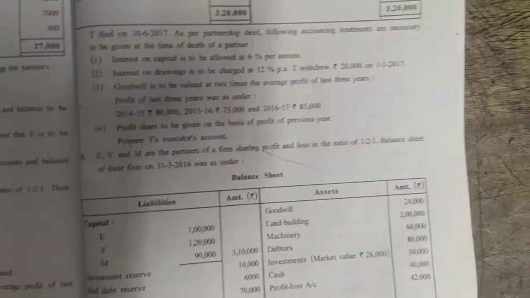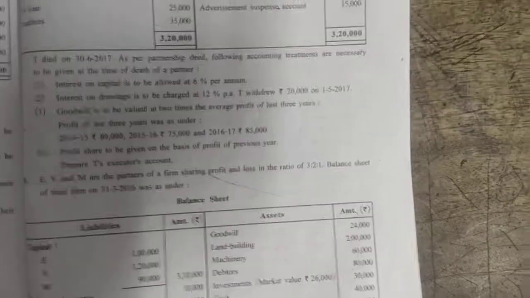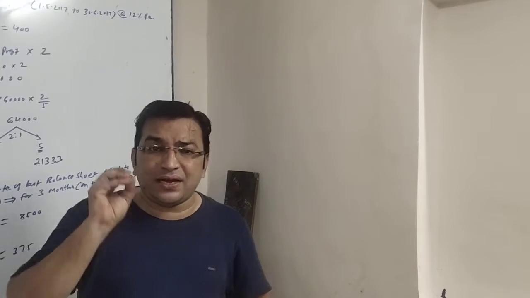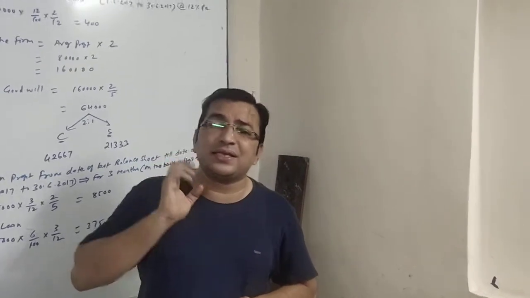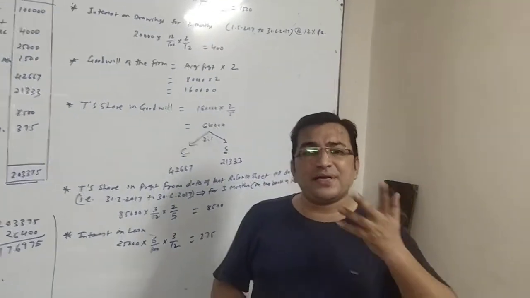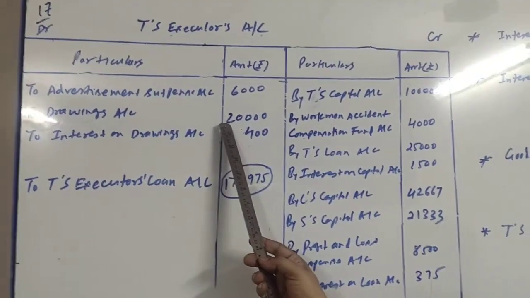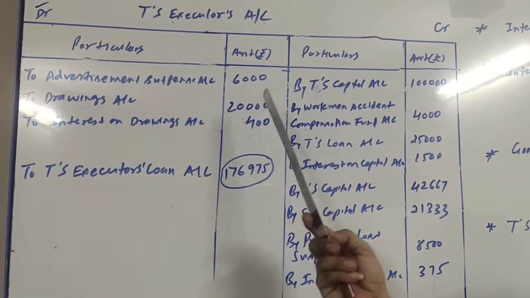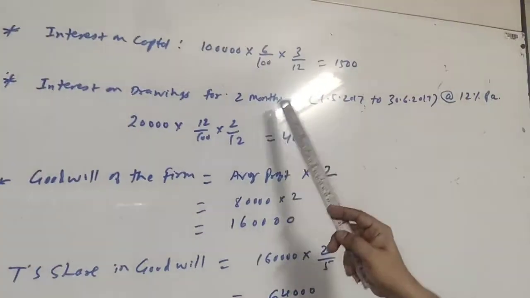Next one, interest on drawing is to be charged at 12% per annum. T withdrew 20,000 on 1/5/2017. This is the drawing amount which is given to us in the adjustments. We have to consider this drawing as well as the interest on drawing. First of all, we will record drawings on the debit side of T's executor account. Here it is, to drawings, rupees 20,000. Now this drawing is made on 1/5/2017, so we will have to calculate interest. So interest on drawing is for 2 months. How come 2 months?